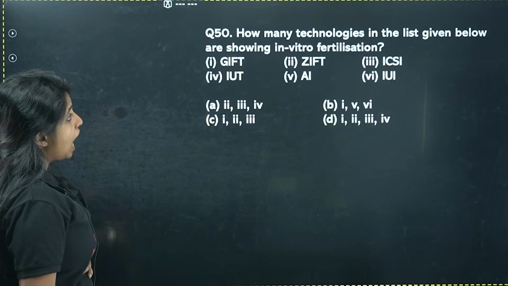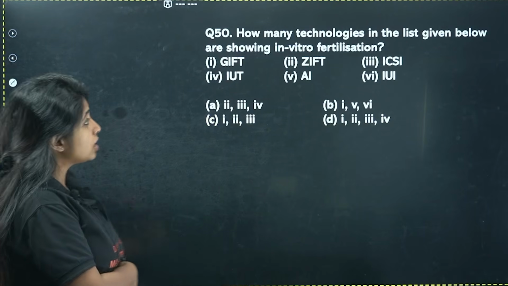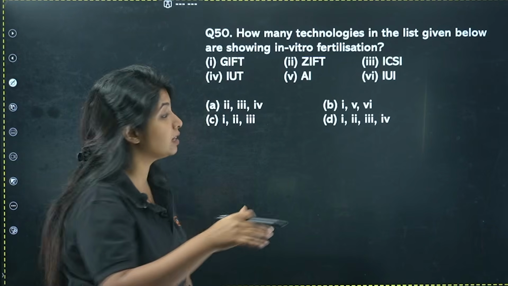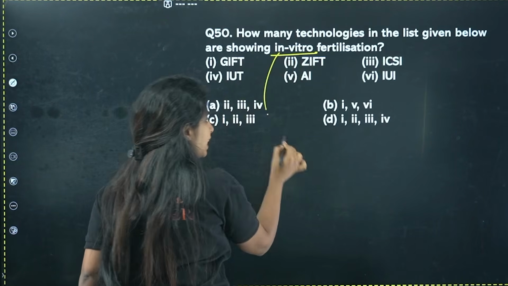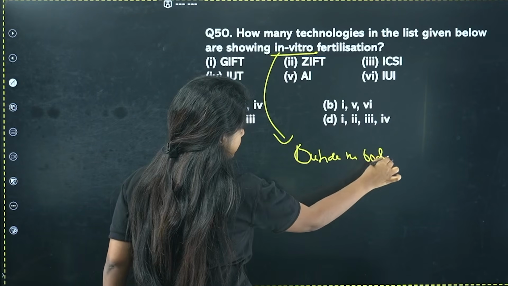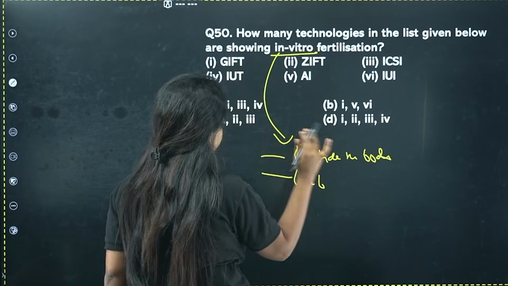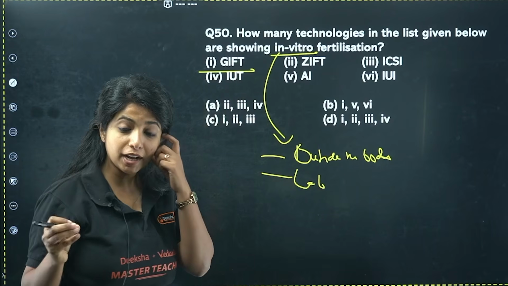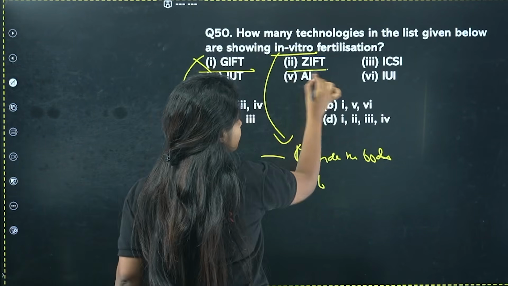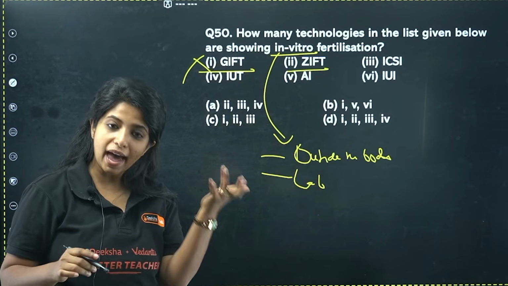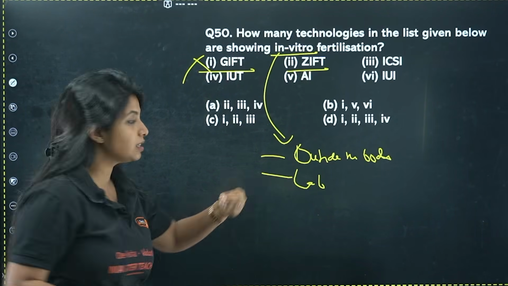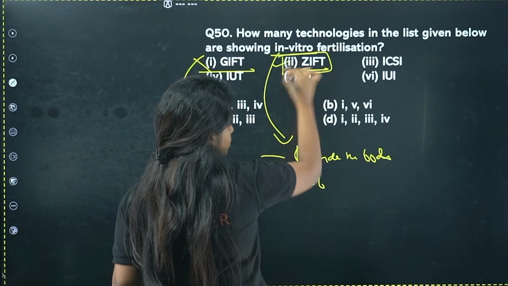Now, how many technologies in the list given below are showing in vitro fertilization? In vitro means in the laboratory condition, that means outside the body. Write it: in vitro means outside the body, in the lab. Make it clear. Now, GIFT. GIFT means you are transferring the gamete inside the body. Fertilization is going to happen inside only. Wrong. ZIFT. Over here, you have the zygote being formed outside. That is why zygote intrafallopian. You're putting the zygote, so obviously it is done in the lab. So the second option is correct.